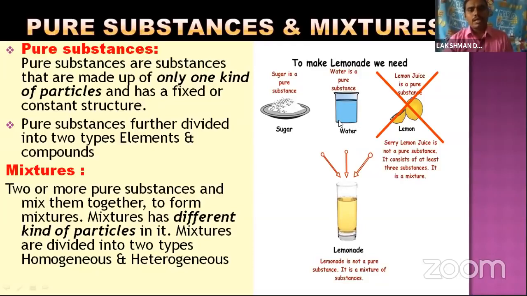Okay, so matter can be divided into two types, that is pure substances and mixtures. These pure substances are further divided into two types, that is elements and compounds. Next, mixtures are again divided into two types, that is homogeneous mixtures and heterogeneous mixtures. So let us come to the two types of pure substances, that is elements and compounds. What are elements and what are compounds?